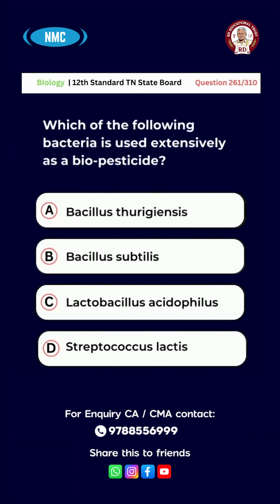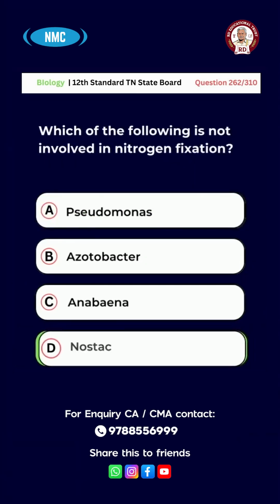A, Bacillus thuringiensis, B, Bacillus subtilis, C, Lactobacillus acidophilus, D, Streptococcus lactis. The right answer for this question is option A, Bacillus thuringiensis. Question number 262. Which of the following is not involved in nitrogen fixation? A, Pseudomonas, B, Azotobacter, C, Anabaena, D, Nostoc. The right answer for this question is option A, Pseudomonas.